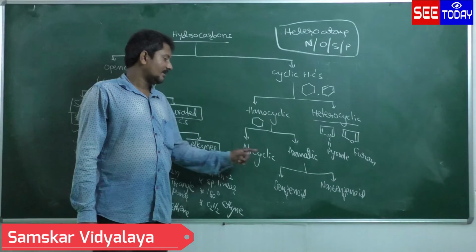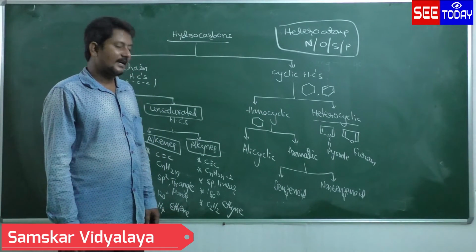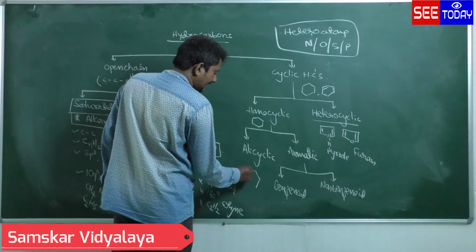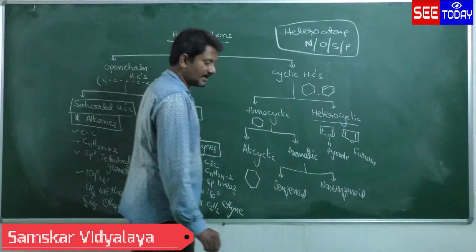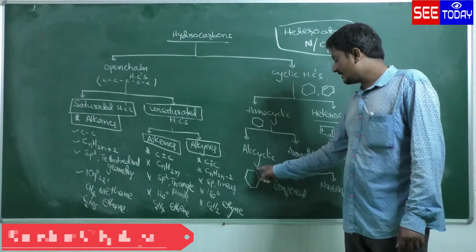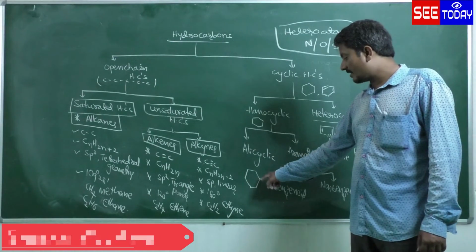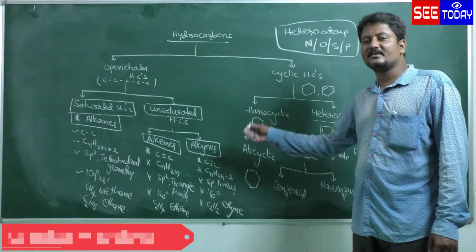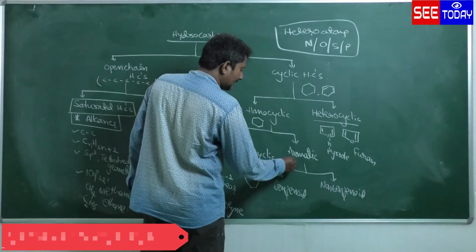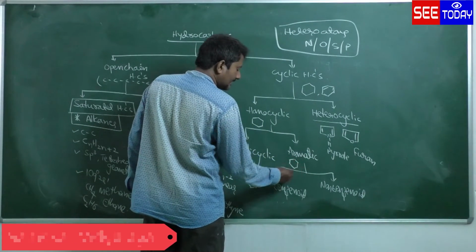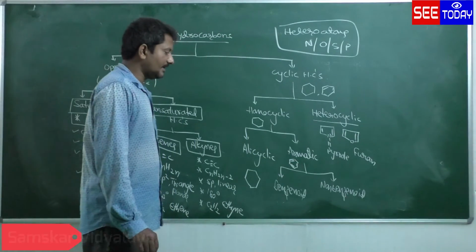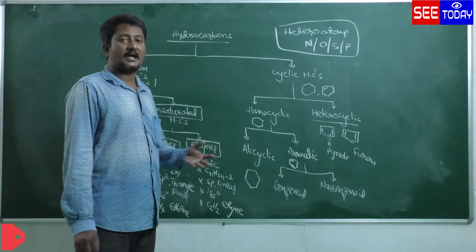Again, homocyclic is divided into 2 types: alicyclic and aromatic. Alicyclic means, see here, like this, a saturated condition. The cyclic rings are constituted by only carbon atoms with saturation, or maybe with 1 double bond. Whereas in aromatic, the homocyclic ring like this contains unsaturation, like 3 double bonds, and that will exhibit a fragrant smell.